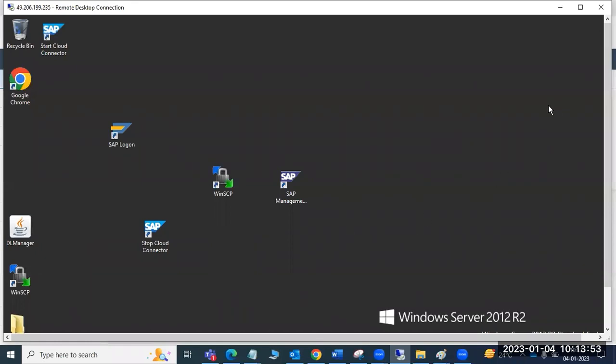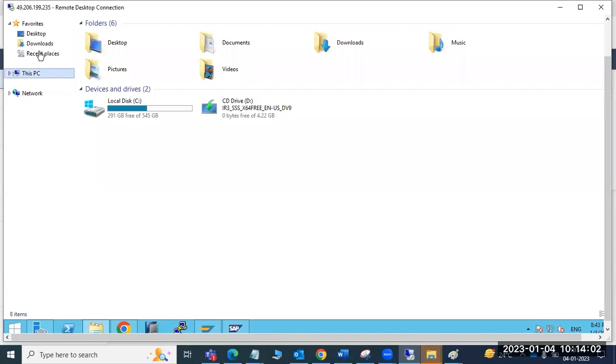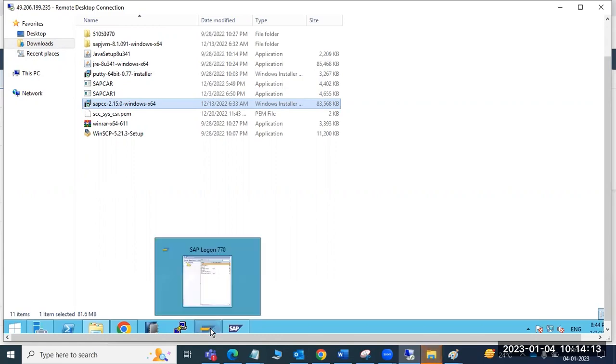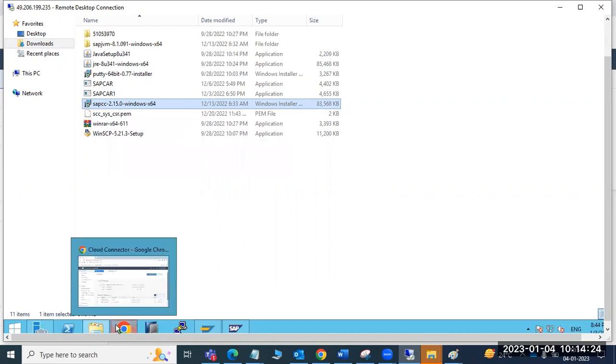Because I have taken the cloud connector. It's like an exe file, right? Yeah, you just need to install the exe. We need to install it on a local machine. Is there any minimum prerequisite? JVM 8 should be required. While installing, it will ask for Java 8. Okay, that you require.